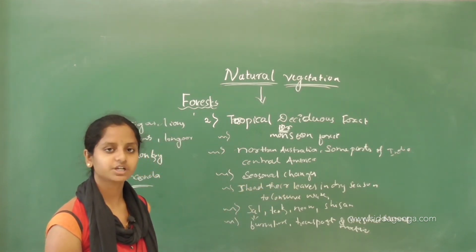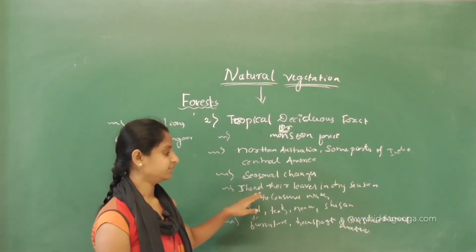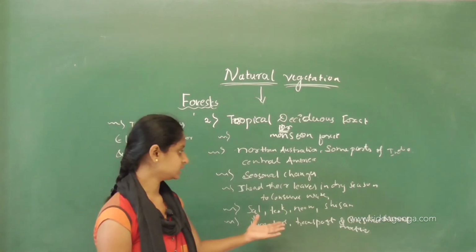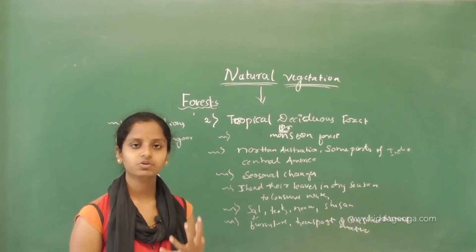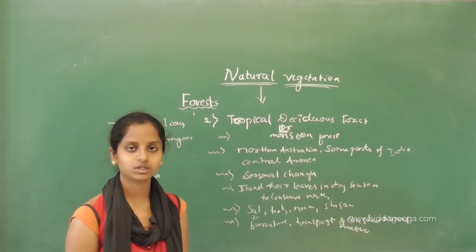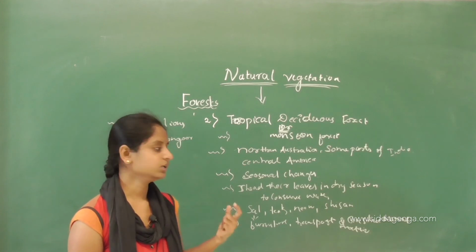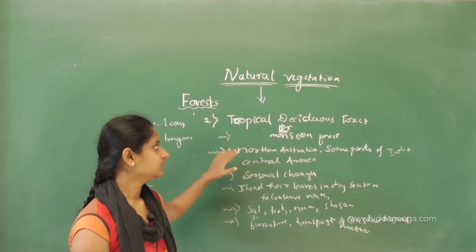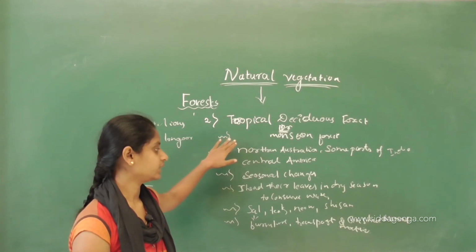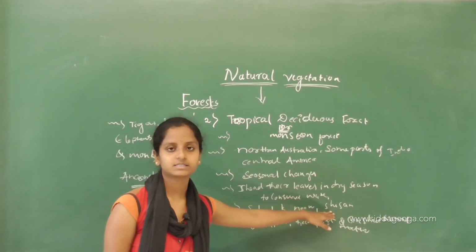These forests change from season to season. They will shed their leaves in the dry season in order to conserve water. They want more water, but in the dry season there will be a scarcity of water. That is why they shed their leaves to conserve water. And for example, what kind of trees can we see in this forest? That is sal, teak, neem and sesame.